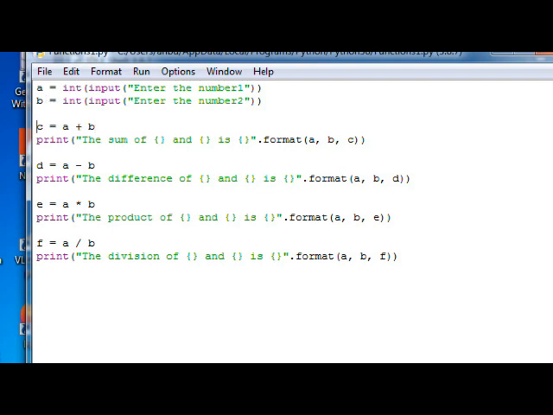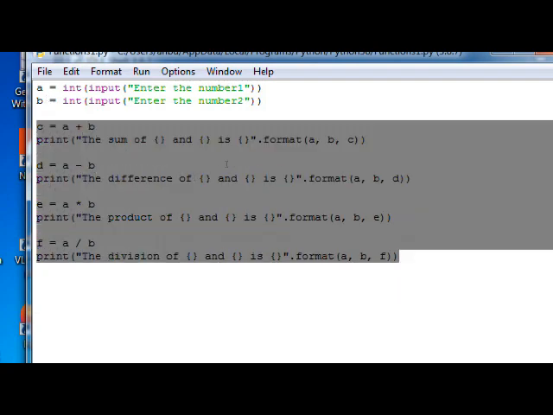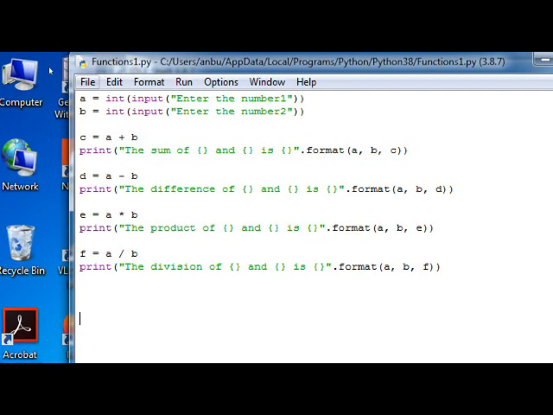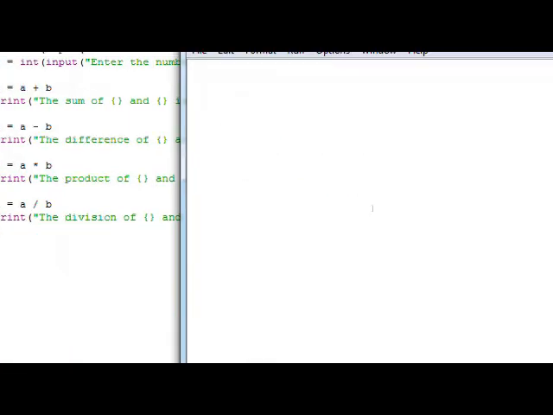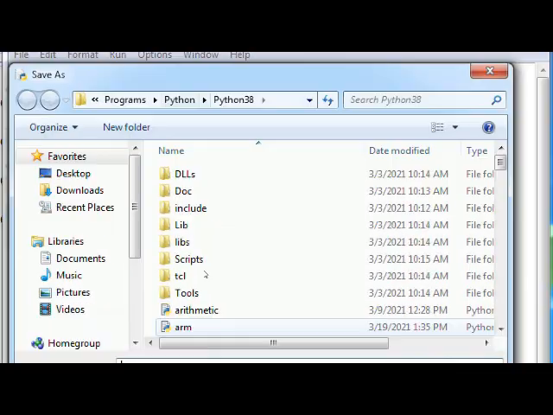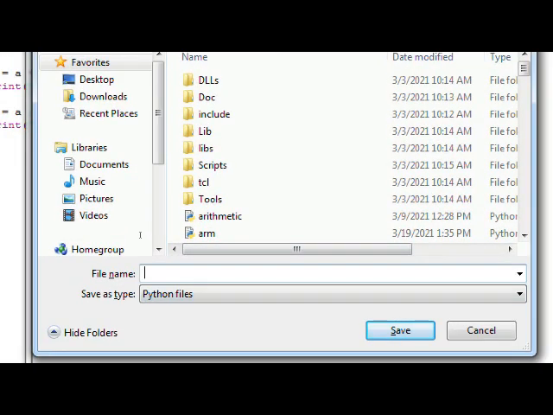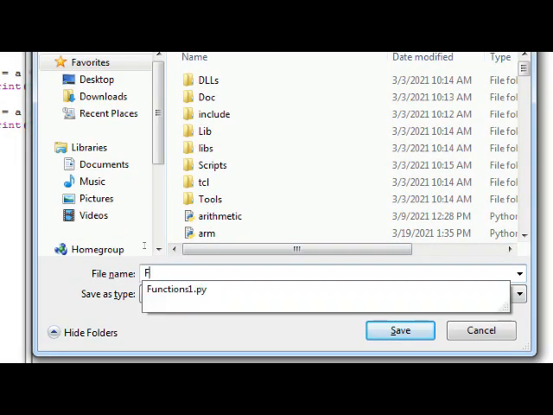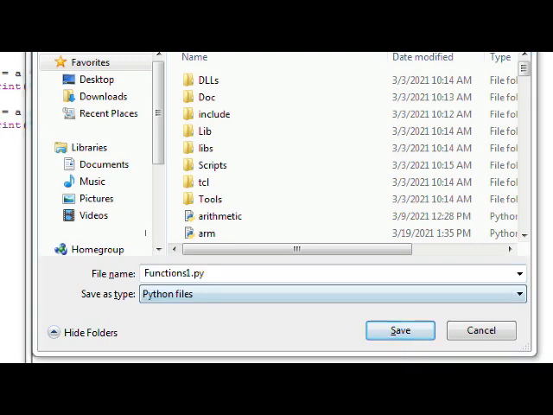Now for introducing functions, let me open a new file. Let it be functions2. This time the program is going to be functions2.